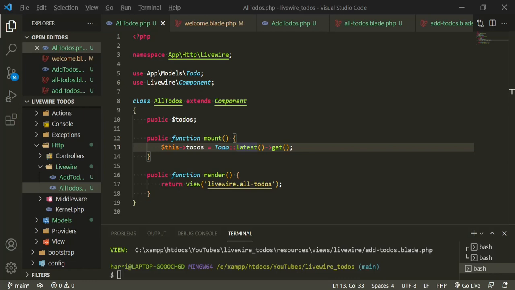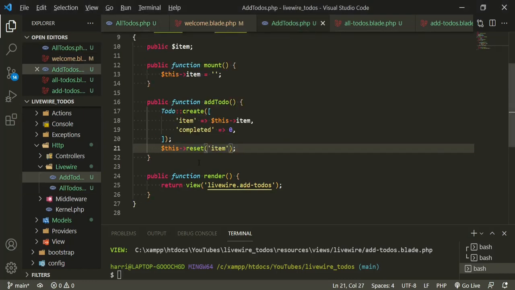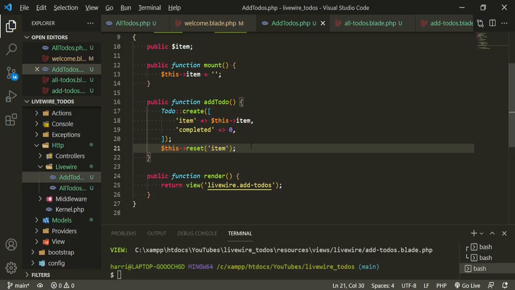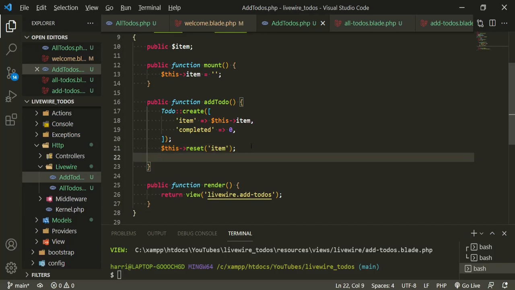And the other thing that we can do is go back to the add to-dos component. We want this list to update without refreshing the page, so we don't want to have to refresh it in order to see our new to-do. The way that you would do that is to emit an event. This is the Livewire way of doing it. Now, there are several ways to do events. This is the way that I've chosen. It works, and so we're going with that.